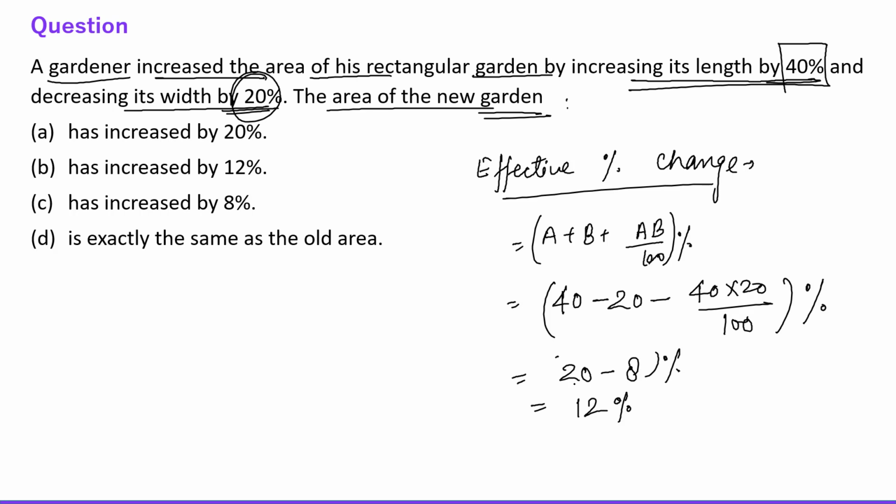Right everyone? And since the result is positive, obviously this shows an increment. So the area will be increased by 12%. Fine, this is the answer. Again, you should know the concept to solve these types of questions, right? Okay. Now let's talk about the next question.